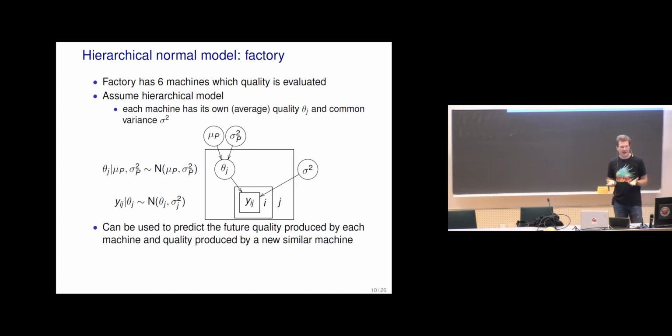So the story here is that there are 6 machines in a factory, and one question is whether there is possibly one or some of the machines that are much worse than the others, or, if we want to buy a new machine, is the quality of the manufacturer so good that we would predict that if we get a new machine, it is going to produce high enough quality that we want to buy a new one from that manufacturer.